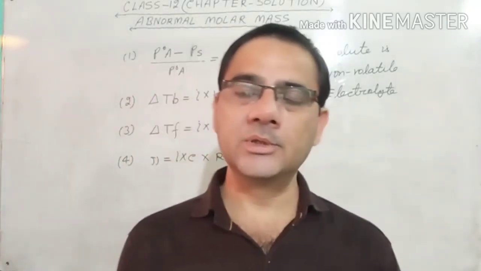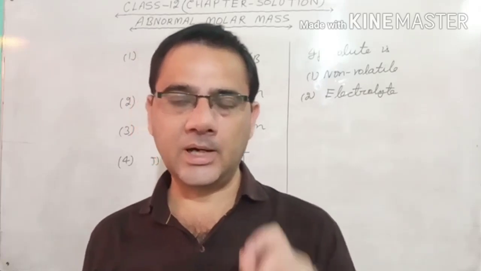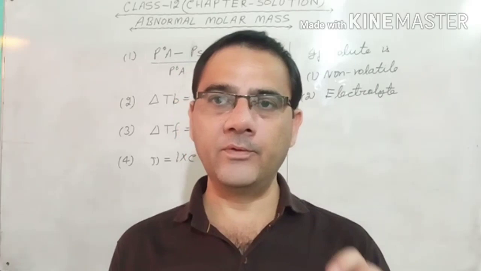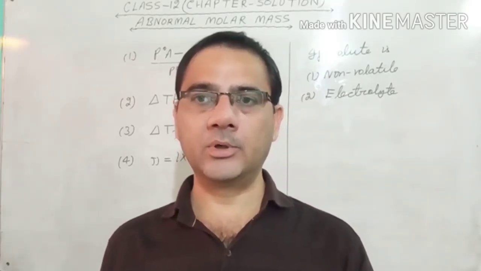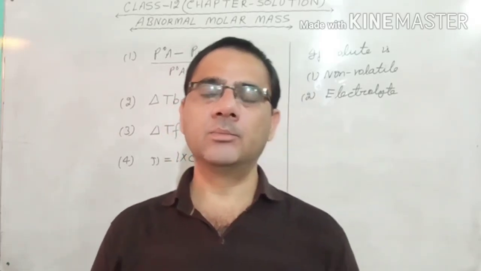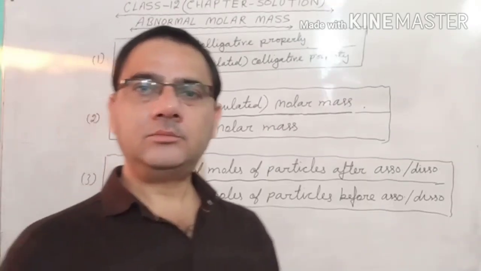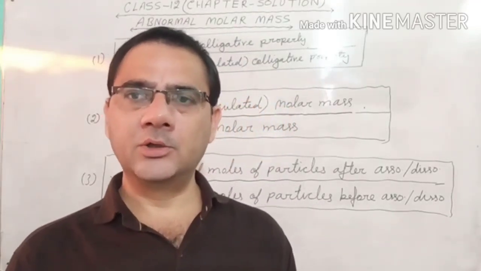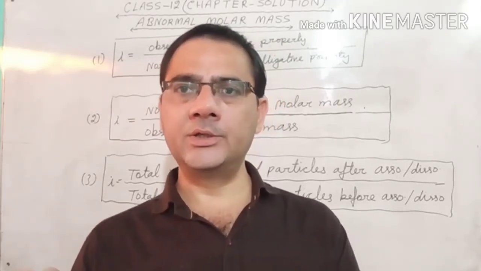One more question that comes in the exam: what is the Van 't Hoff factor? You have to say the Van 't Hoff factor I is used to calculate the correct molar mass of an electrolyte solute. When we multiply all the 4 colligative properties with that factor I, we can easily calculate the correct molar mass of the electrolyte solute. So, that is the definition of the Van 't Hoff factor: it is used to calculate the molar mass of an electrolyte solute.